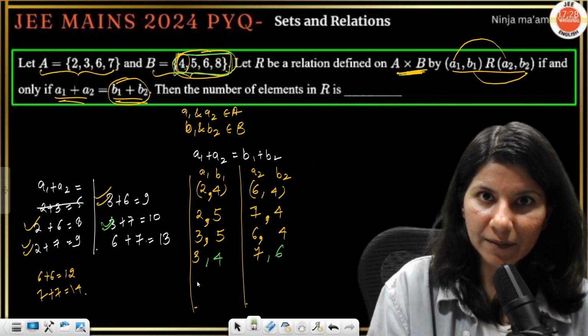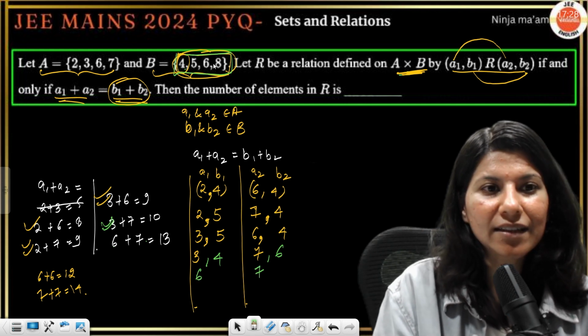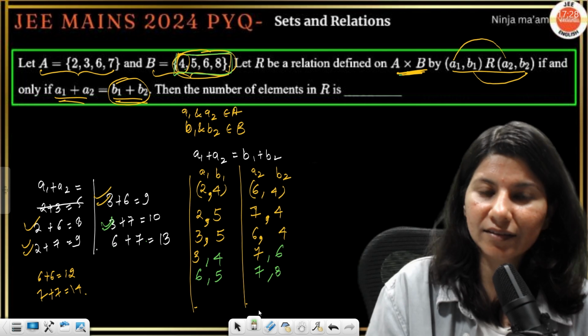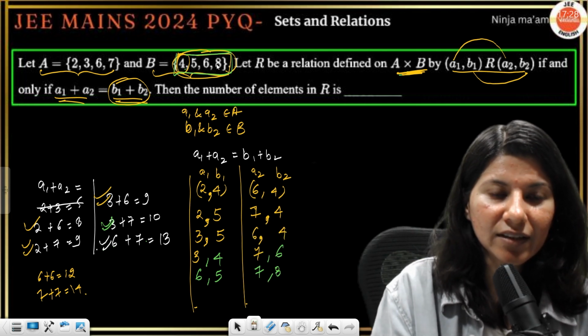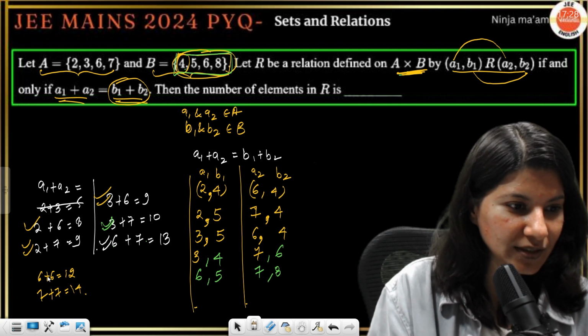6, 7. 13. Can I get 13? 8 plus 5 is 13. 5 and 8. Okay, so this is also done, 13. There is only one way, 8 plus 5, because 6 plus 5 is 11. Okay, so this is also done, 13.